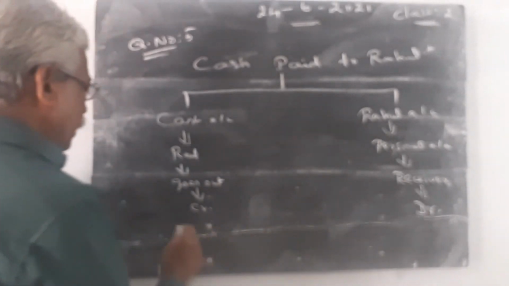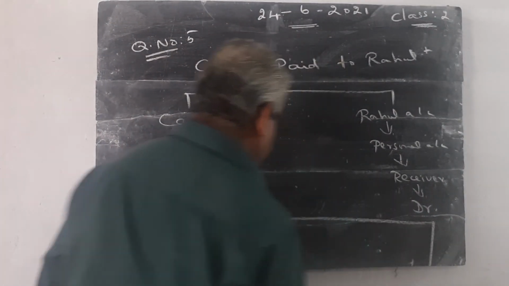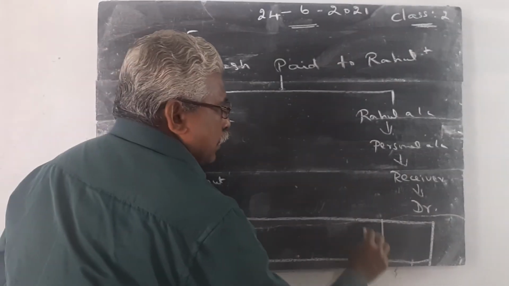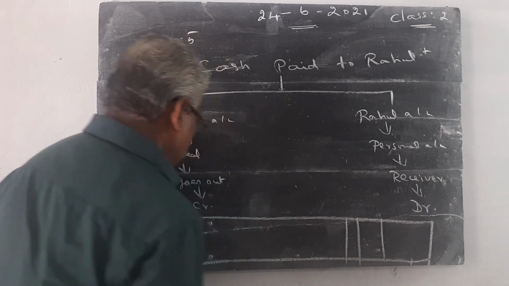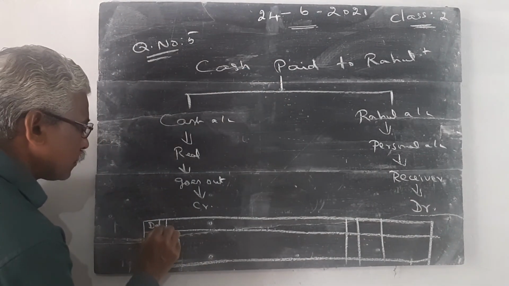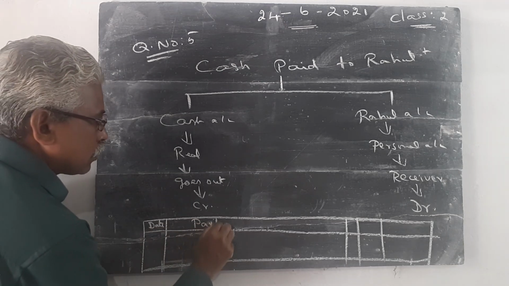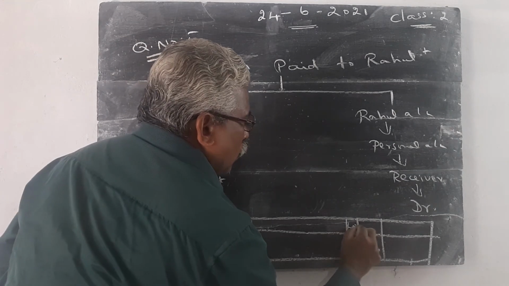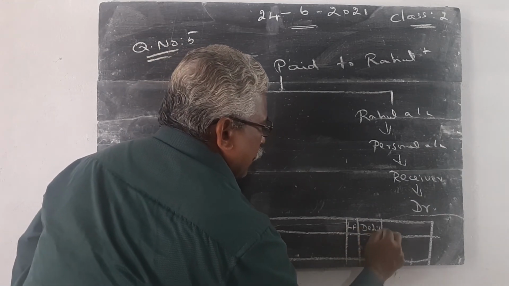So first write the debit aspect. Then the same procedure. You have to write the answer in the accountancy paper. Date, particulars, ledger folio, debit and credit.